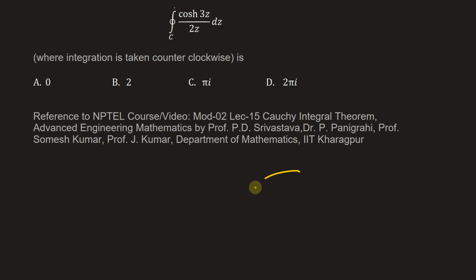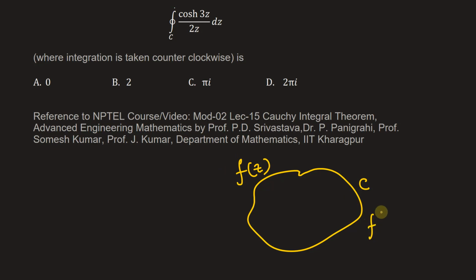Now suppose you have any random curve C on which the function is analytical. Analytic means that this function f of z must have a derivative on this curve. Also, all the points inside the curve are analytic.